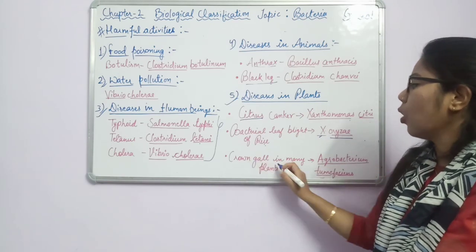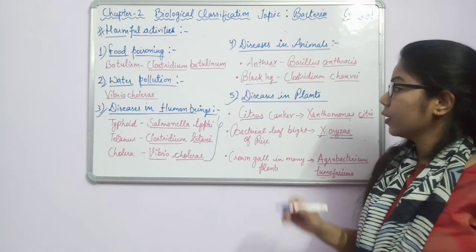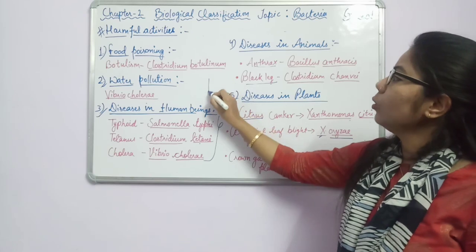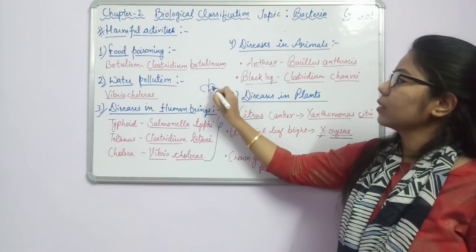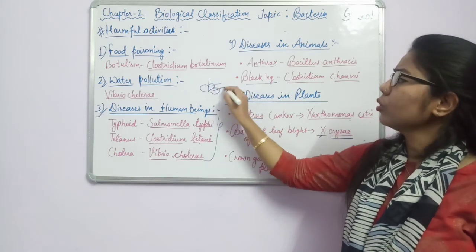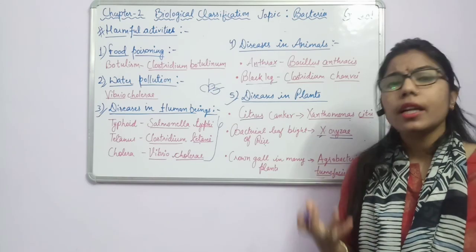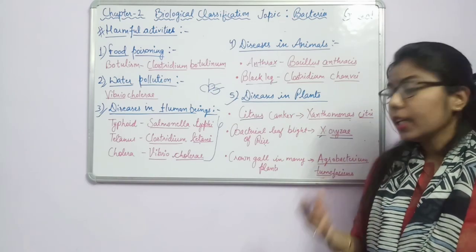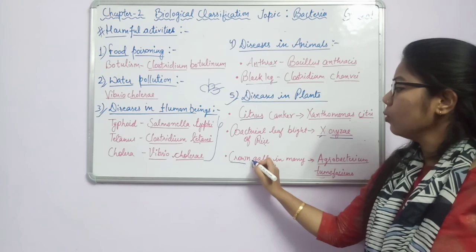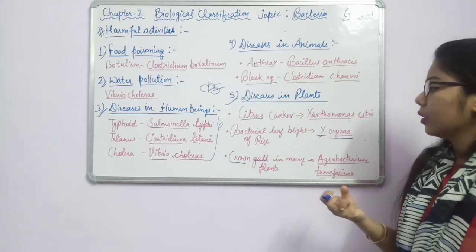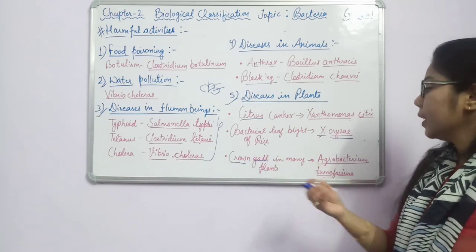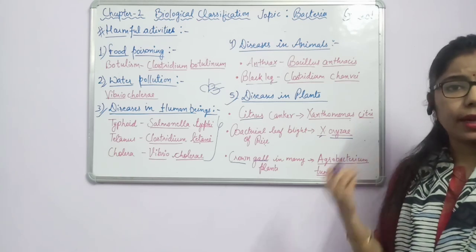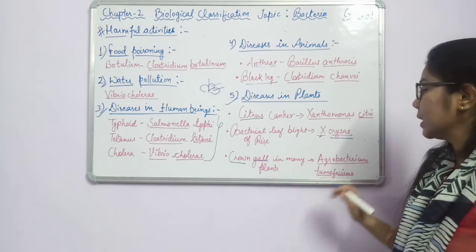Another one is crown gall in many plants. You must have seen some outgrowth coming from plants like this. So what does this outgrowth show? It shows that they are affected with the disease. That's why I have written crown gall. Some outgrowth will be there. And what is the bacteria responsible for this disease?